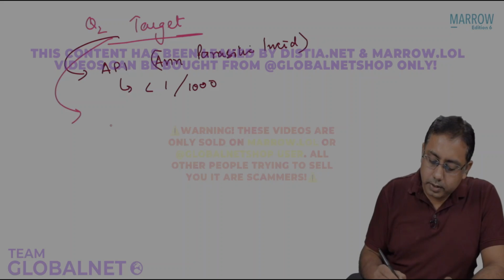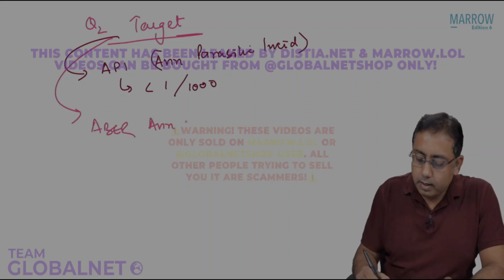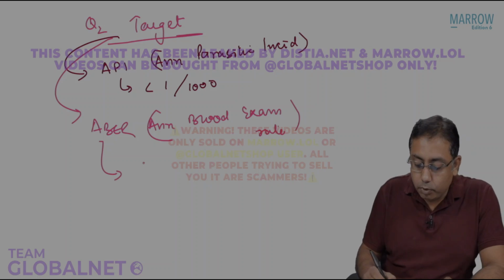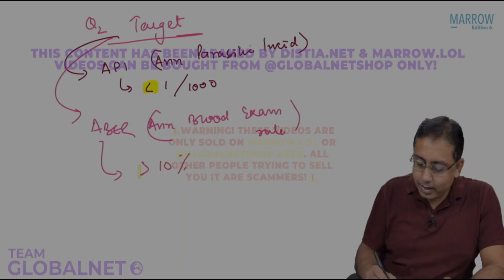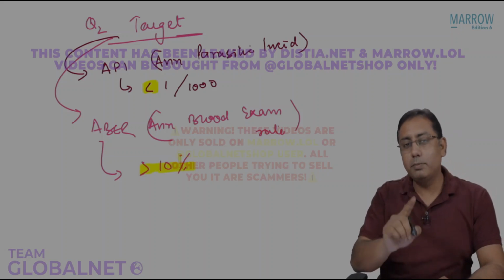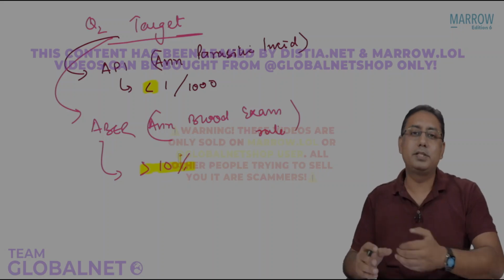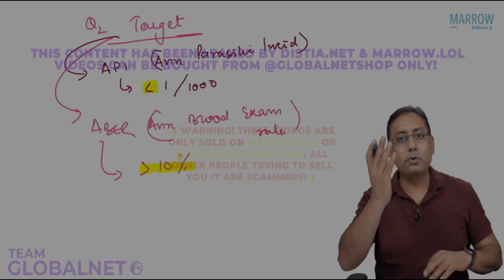Next, what is another target? Do we have another? Yes, it is ABER, that is annual blood examination rate. It should be more than 10%. Mind it, API is less than 1 and this one is more than 10. If you make a mistake, that is your problem. Please remember, I'm telling you the mistakes which you might make in the exam. API is less than 1, ABER is more than 10.